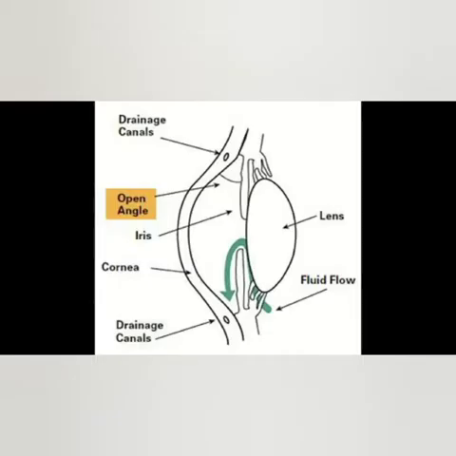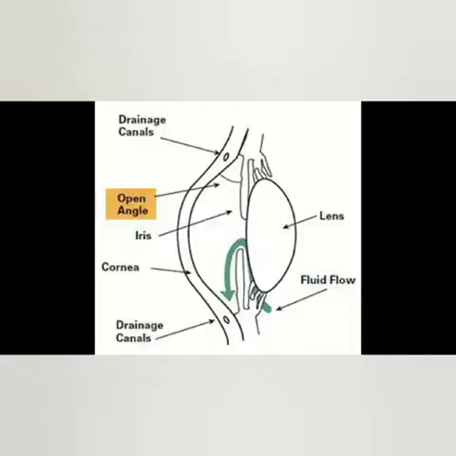Open angle glaucoma, as we all know, accounts for 90% of the entire population that has glaucoma worldwide. Why this glaucoma is termed open angle is that the trabecular meshwork, which is responsible for sieving the aqueous humor that circulates the eye, is clogged, while the angle where the fluid passes through is normal.